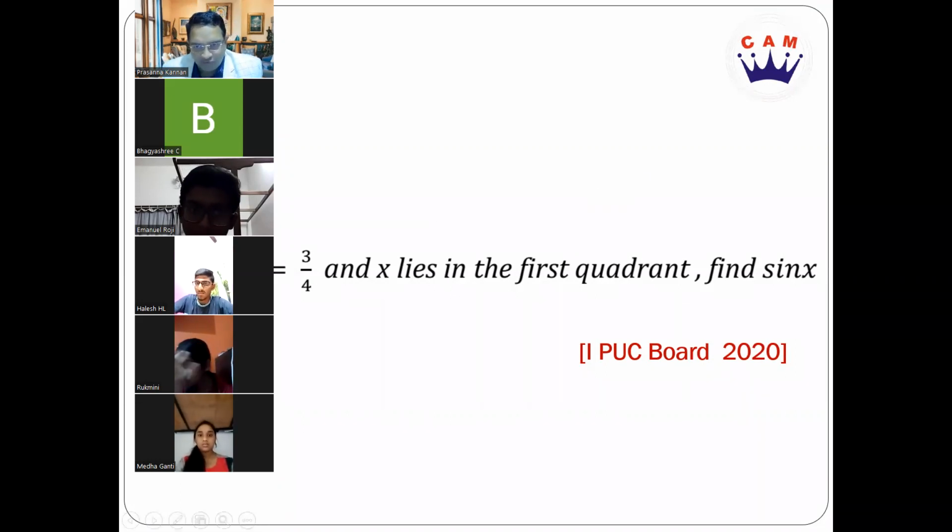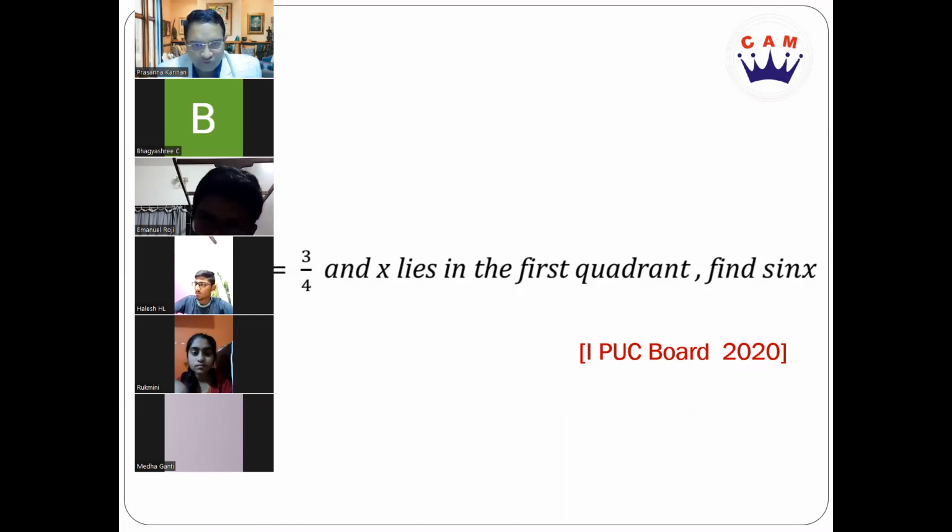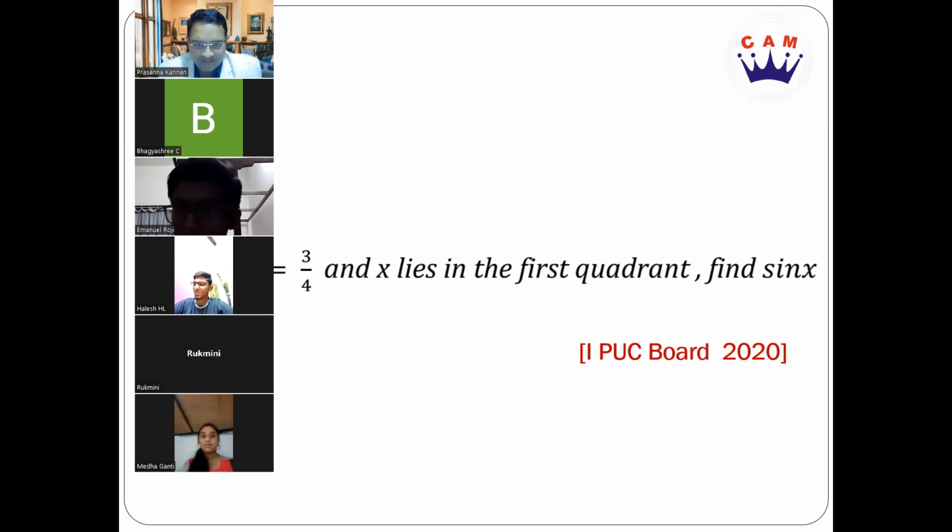Tan x is 3 by 4, tan x is positive, so will be sin x. What is the formula for tan x? Tan x is nothing but, if you talk in terms of a triangle, opposite by adjacent. Absolutely. Opposite by adjacent is tan x, and that's going to be equal to 3 by 4. What is sin x? Opposite by hypotenuse. Exactly. And what is the missing side? The missing side is the hypotenuse, right?